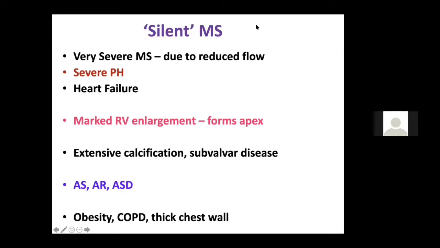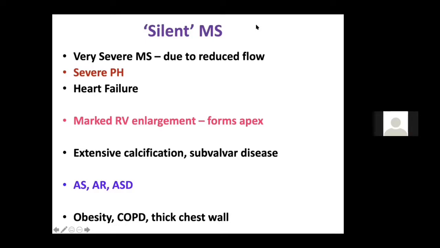Otherwise, I'll proceed. The most important thing is the murmur of mitral stenosis, which all of you should know. And in the previous classes, I have discussed the other differential diagnoses of a mid-diastolic murmur, which they will definitely ask you in the exam, like the flow murmurs of VSD and PDA on the left side or ASD on the right side. Then the Austin Flint murmur, which is a mid-diastolic murmur. Then